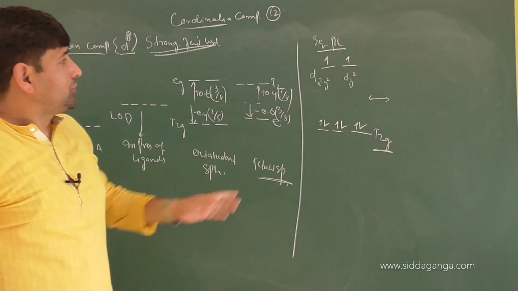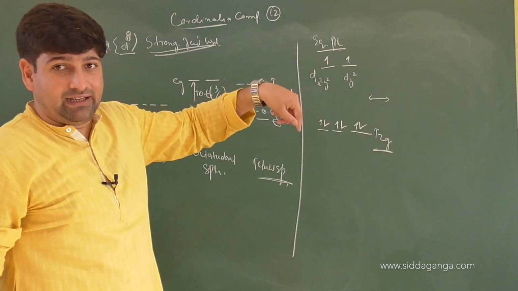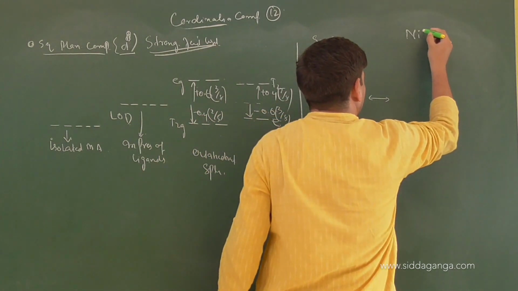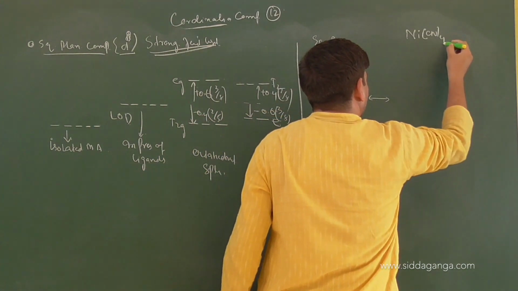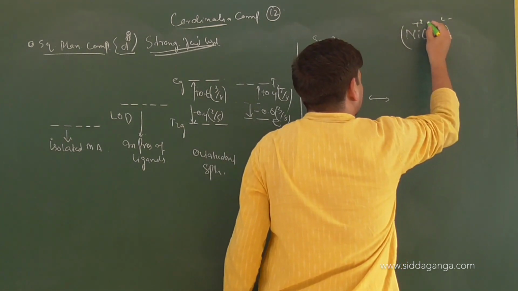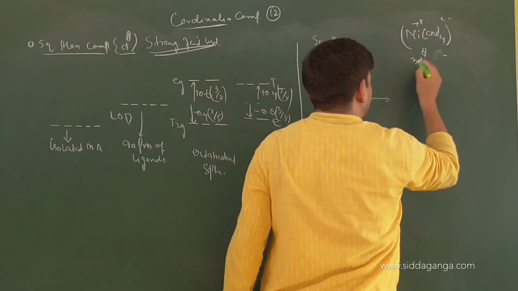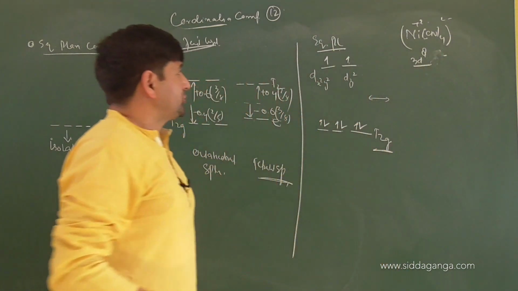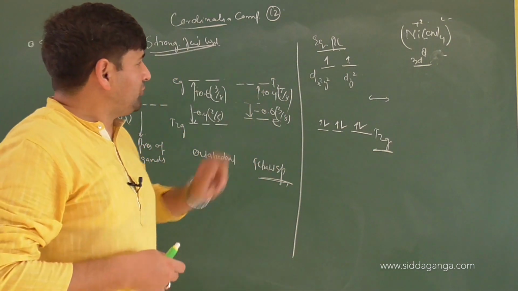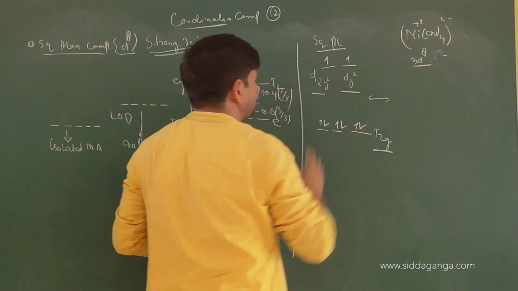So like you have nickel, Ni(CN)4 2 minus. Nickel will be plus 2. We know nickel is 3d8 4s2. It has lost 2 electrons, d8 configuration. So consider this complex to be Ni(CN)4 2 minus itself. Now children, in dx square y square and dz square you have 2 electrons each.